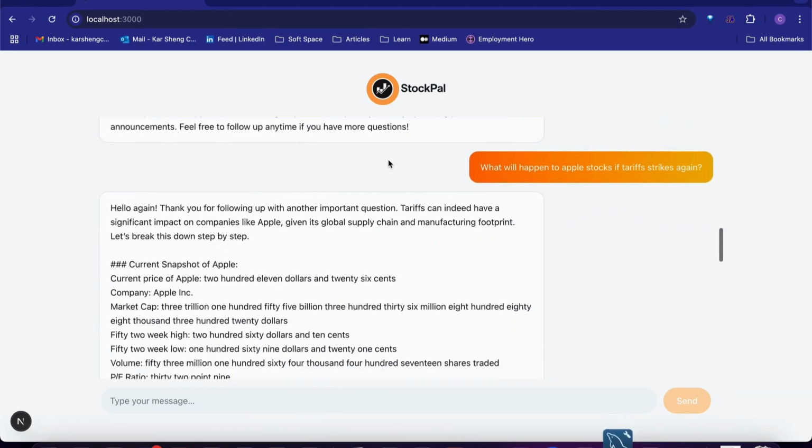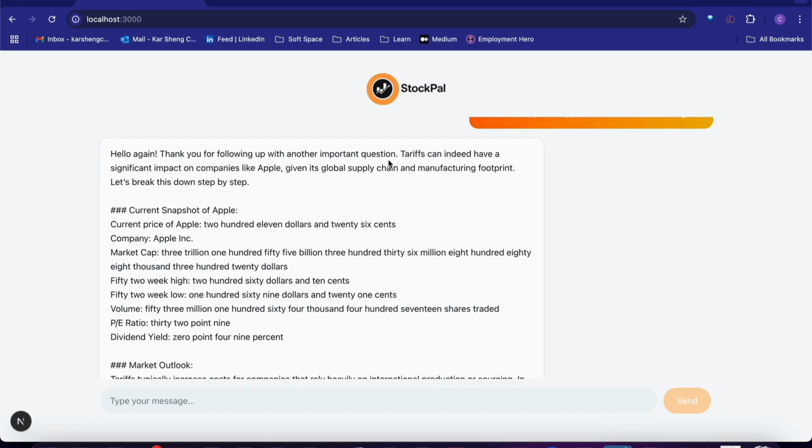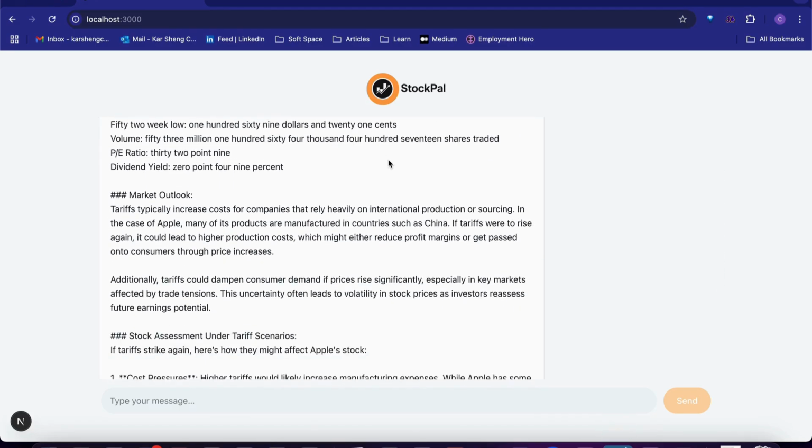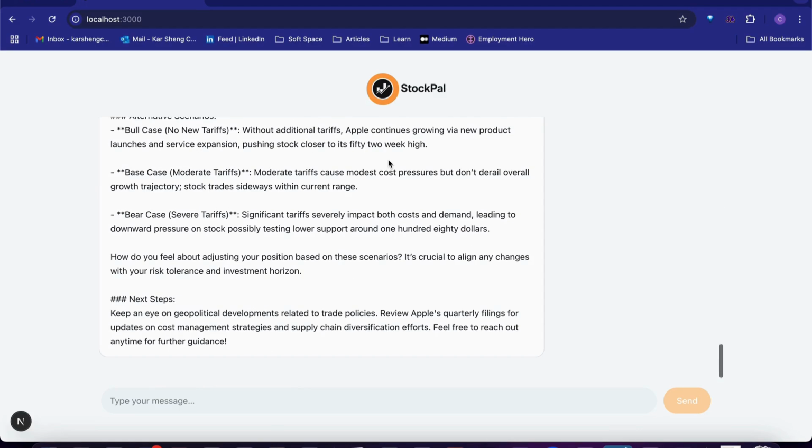So this is the second prompt, what will happen to Apple stock if tariff strikes again. It will tell the user the current price of Apple, and it will also tell the user about the tariff outlook, how it will generally affect any company. And then, without further ado, let's ask about the macro and micro trends.